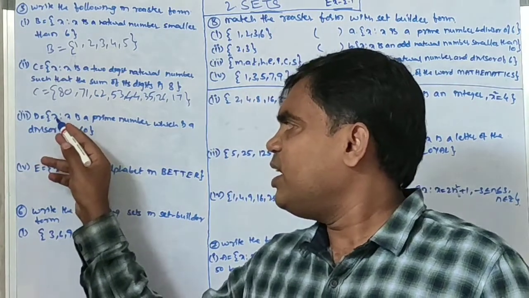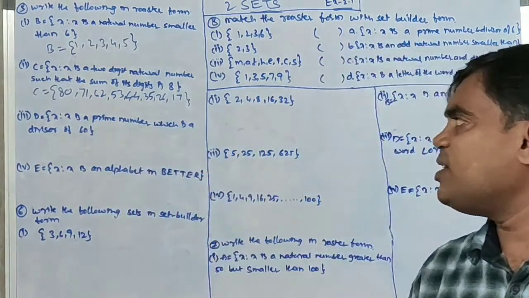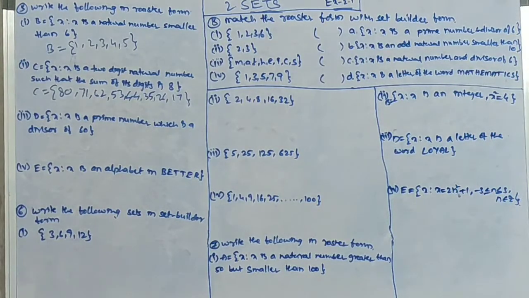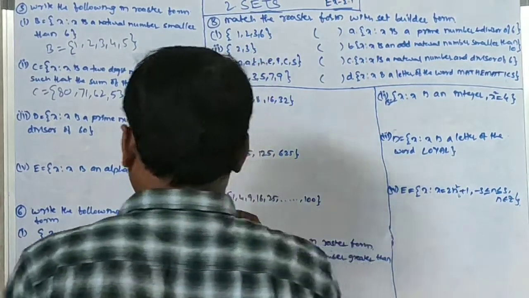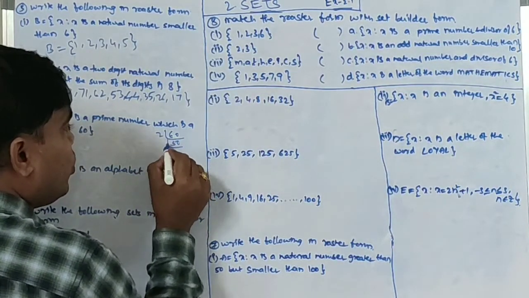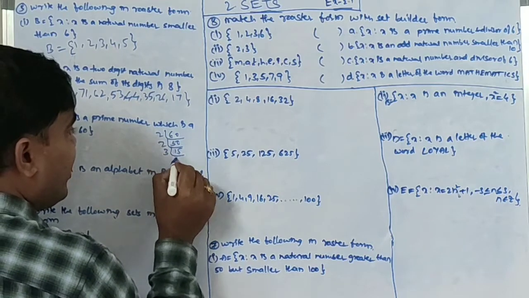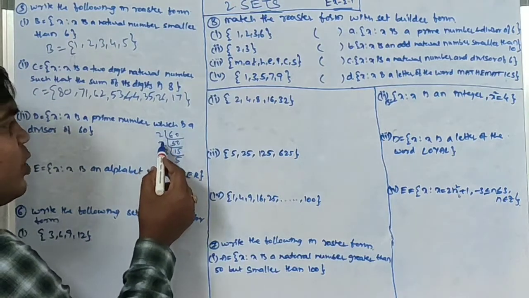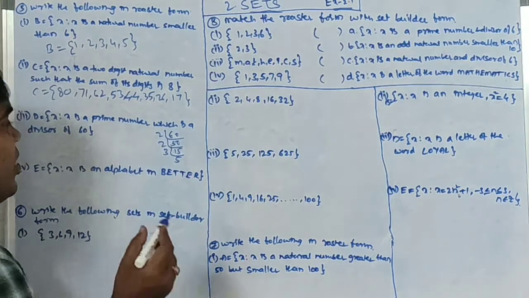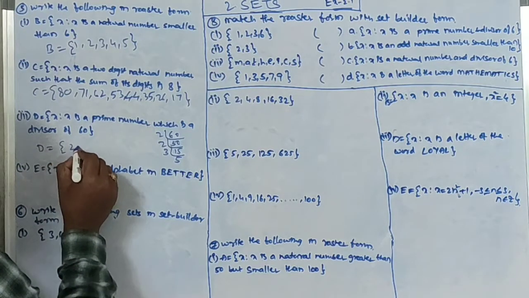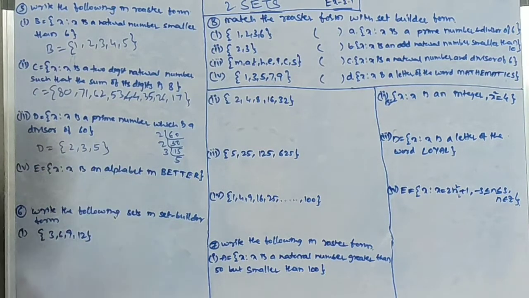Set D equals x such that x is a prime number which is a divisor of 60. If we are taking the divisors of 60, 60 to 30 to 15, 3, 5. So we can write the prime factorization of 60 as 2 into 2 into 3 into 5. So the prime numbers are 2, 3, 5. So D equals 2, 3, 5. These are the prime factors of 60.